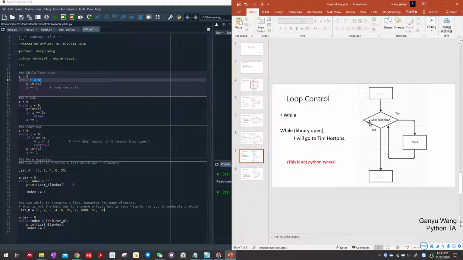At this time i is 1 and i is less than 6, so again print i and i becomes 2. Then print 2 and i becomes 3, print 3 and 4, print 4 and i becomes 5, then print 5 and i becomes 6. Then it does not satisfy the condition, because i is 6 and i is not less than 6. So at this point we jump out of this loop and go to the next block.